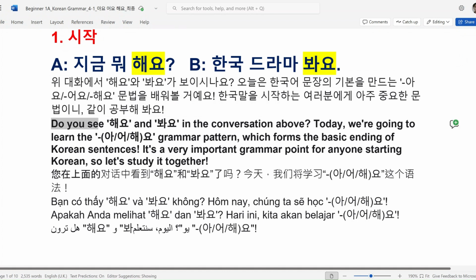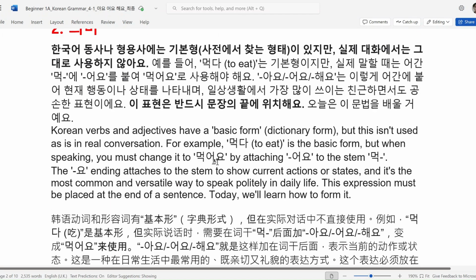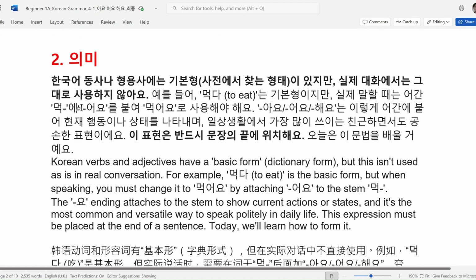Do you see 해요 and 봐요 in the conversation above? Today we are going to learn 아요, 어요, 해요 grammar pattern, which forms the basic ending of Korean sentences. It's a very important grammar point for everyone starting Korean. So let's study together. 자, 그러면 시작해요. Let's check the meaning of this grammar. 의미.